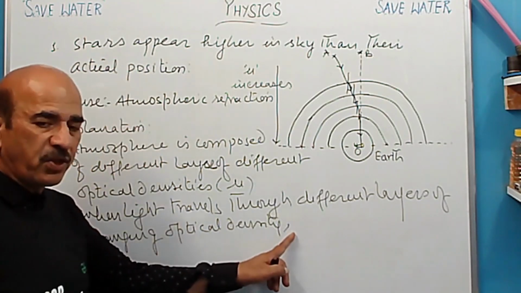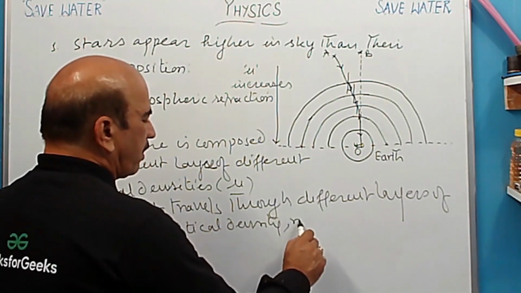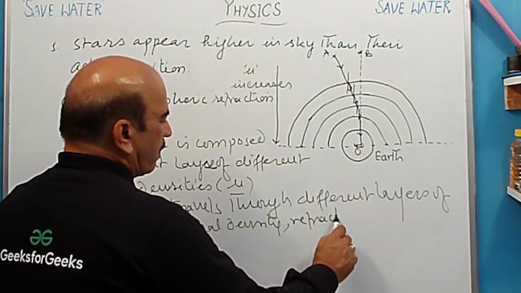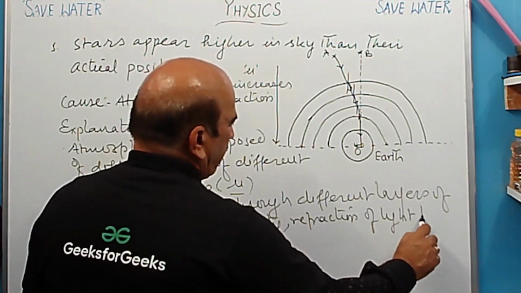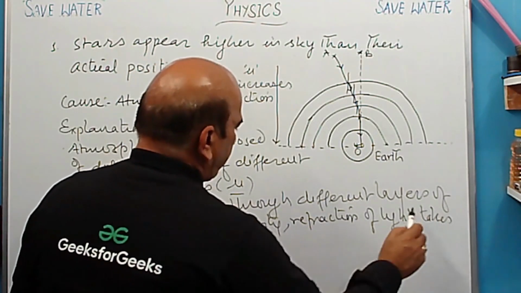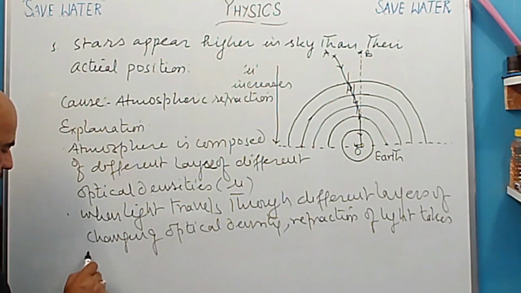Change in path, refraction take place, or we can simply write down refraction of light takes place.